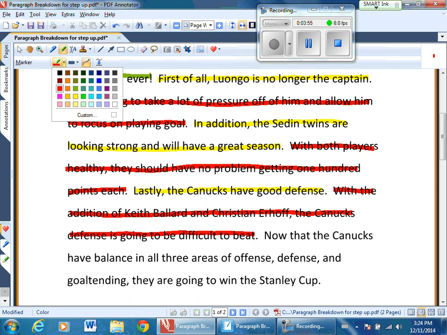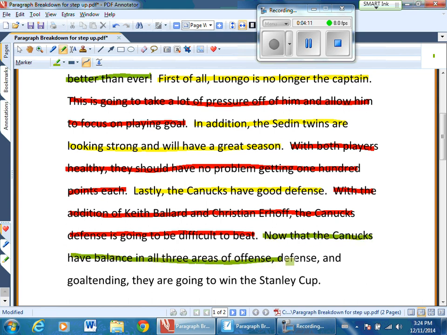Now what we need is a conclusion. And in this case, what we're going to do is we're going to summarize the key points and make a bit of a challenge at the end to tie it off. So it says, now that the Canucks have balance in all 3 areas of offense, defense, and goaltending, they are going to win the Stanley Cup.